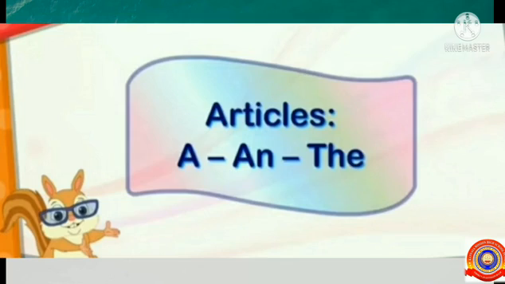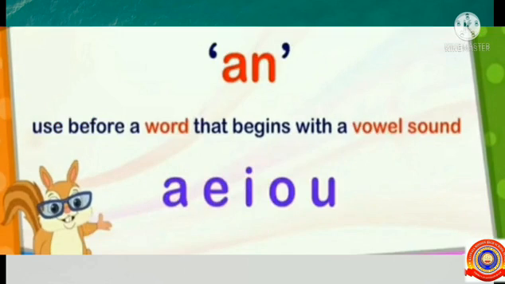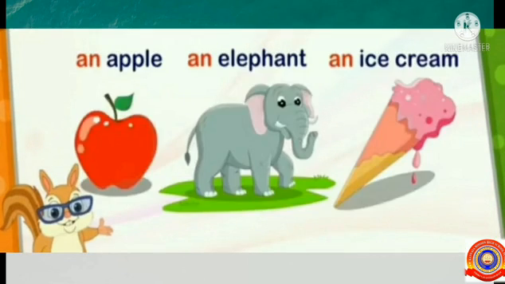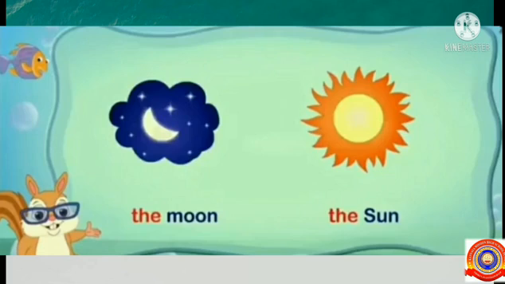Students, a, an and the are the articles. A is used before a word that begins with a consonant sound. The consonant sounds are given there. An is used before a word that begins with a vowel sound, that is A, E, I, O, U. For example, an apple, an elephant, an ice cream. We use the when it is clear which person, place, animal or thing is being referred to. For example, the moon, the sun.